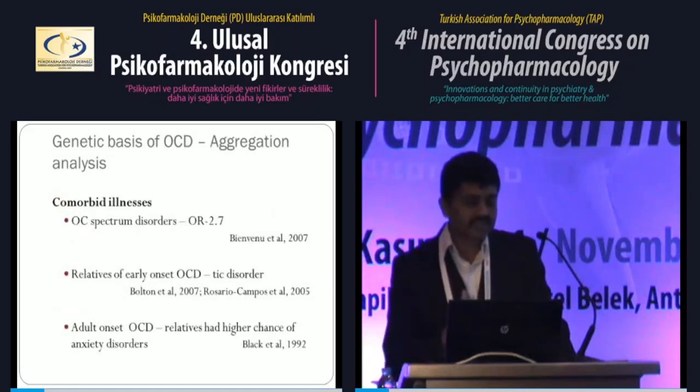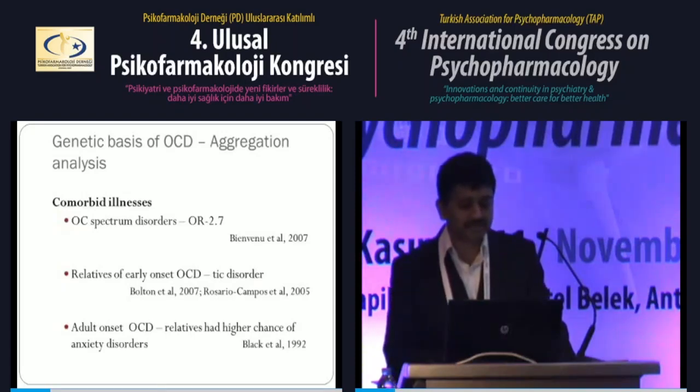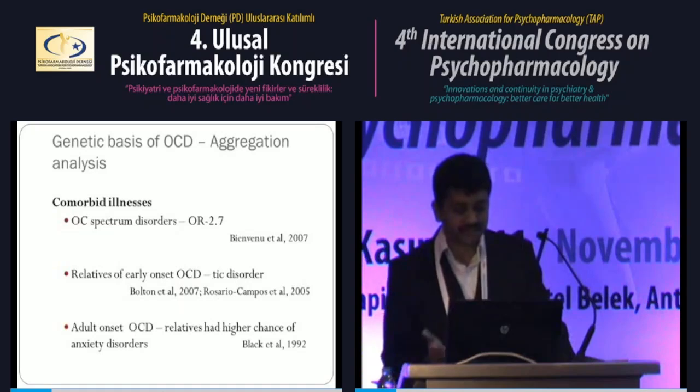Apart from OCD, it has been seen that in relatives, other disorders are also very common, like other OC spectrum disorders. They have around 2.7 times increased risk of having OC spectrum disorders. And some studies have shown that early onset OCD has a higher comorbidity of tic disorder, and late onset OCD has a higher comorbidity of anxiety disorders. So there is a possibility that different genetic contributions contribute to early onset versus late onset OCD.